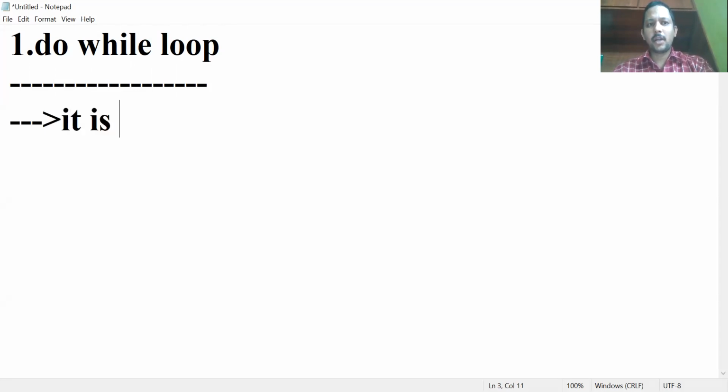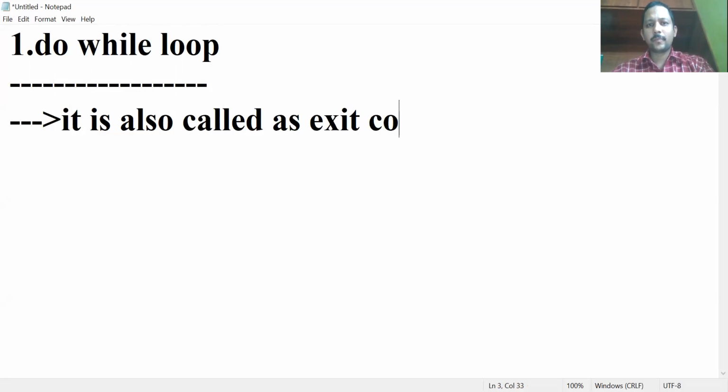It is also called as exit control loop. Next, we know that while loop, when we don't know the number of iterations, we are using while loop.